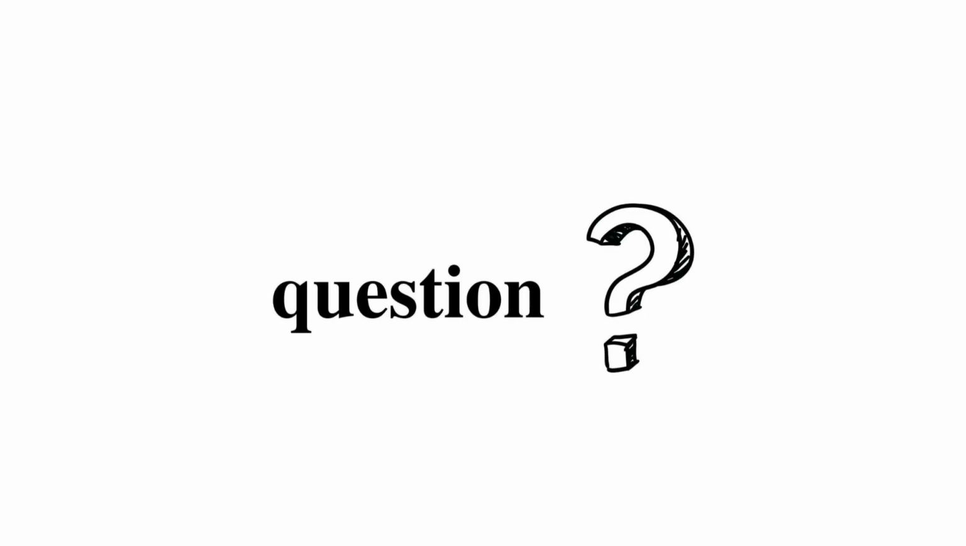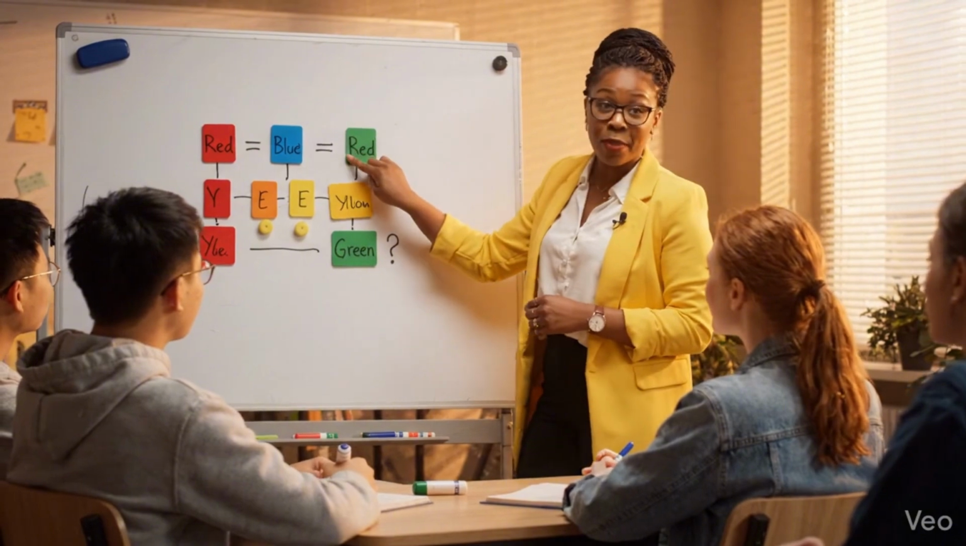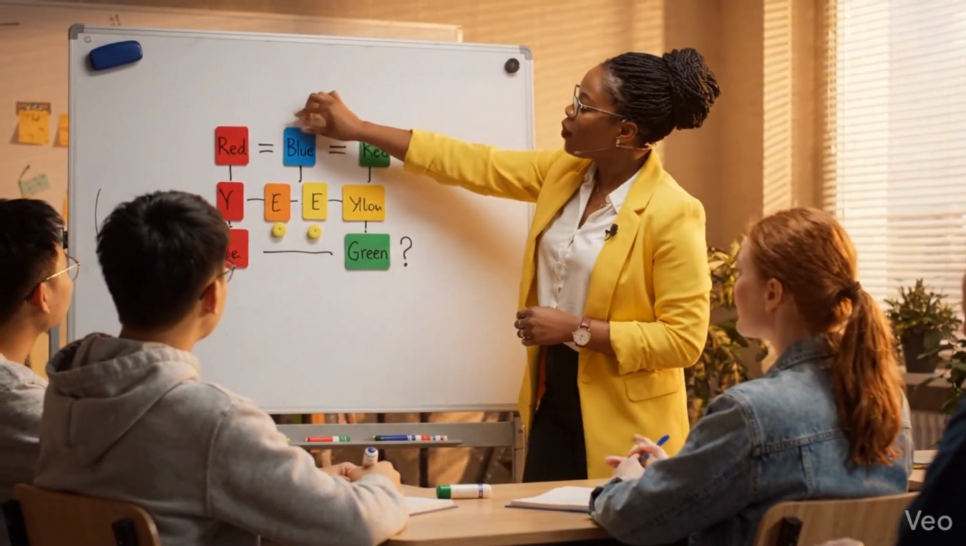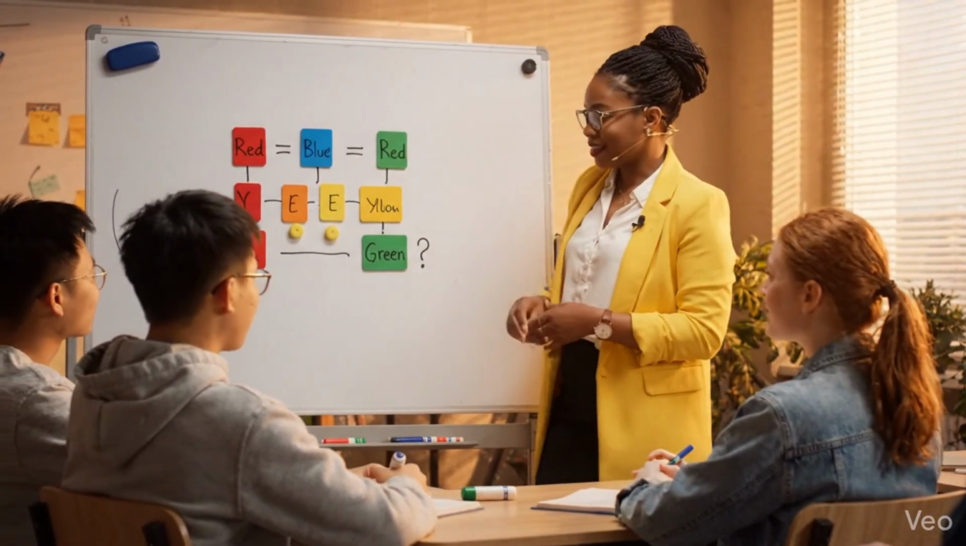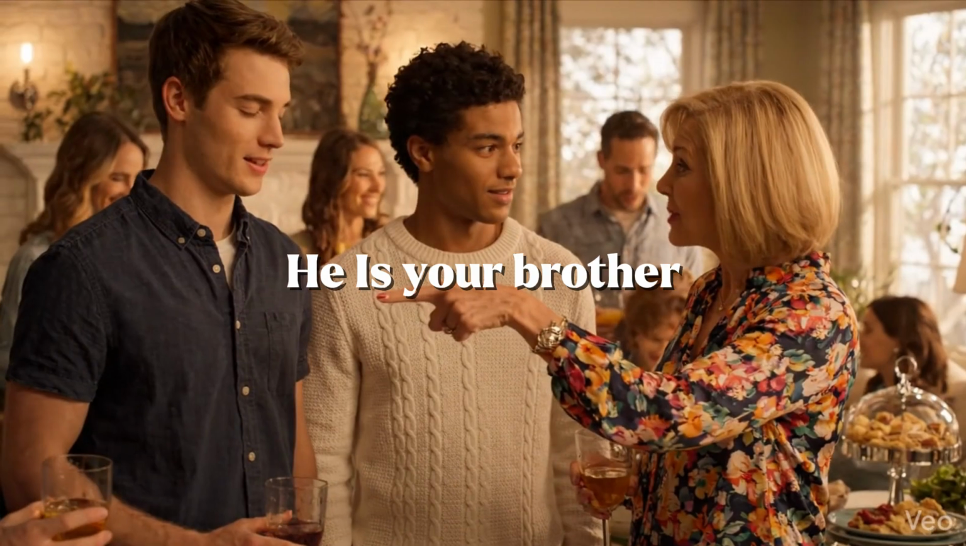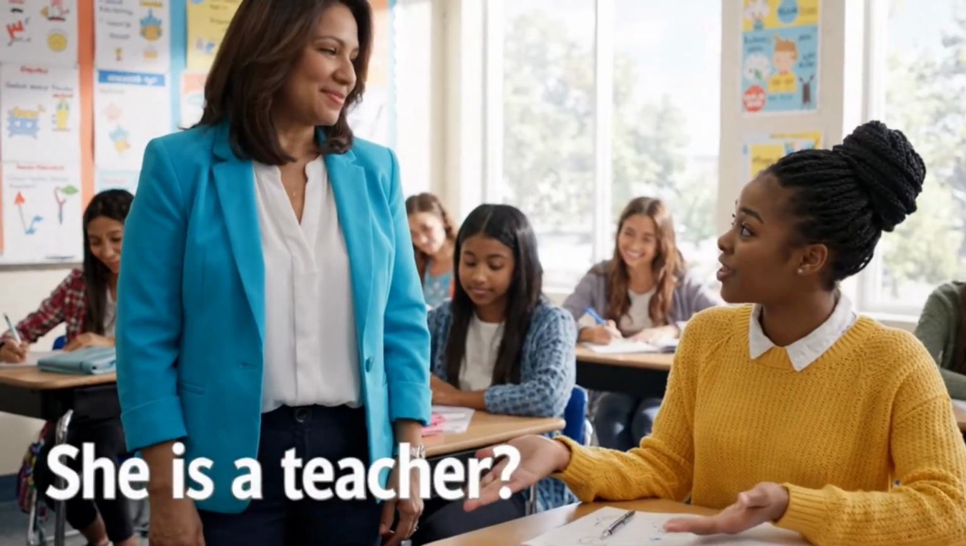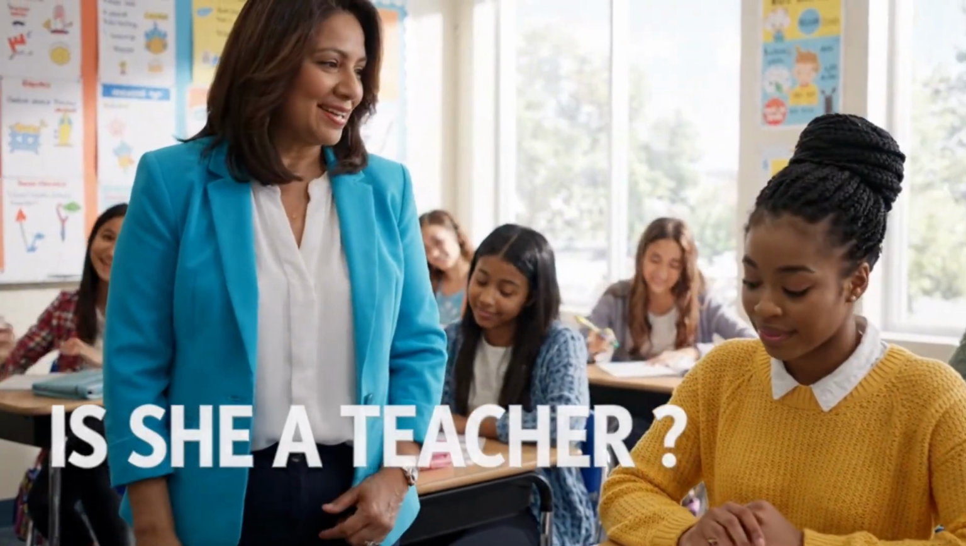Now questions. Yes and no questions. This is the rule. Move am, is, or are to the front of the sentence. You are happy becomes are you happy? You are a student becomes are you a student? He is your brother becomes is he your brother? She is a teacher becomes is she a teacher?